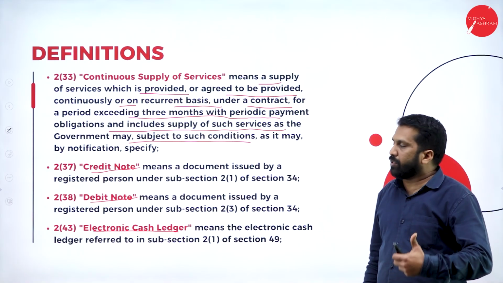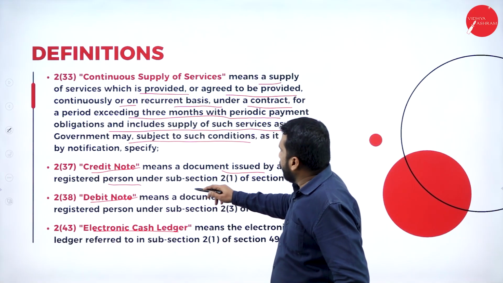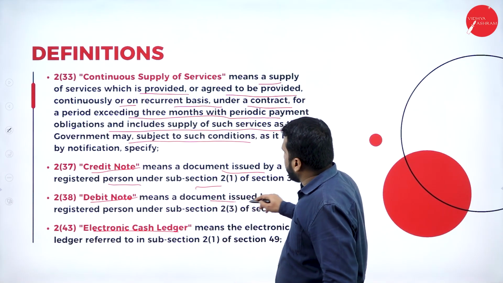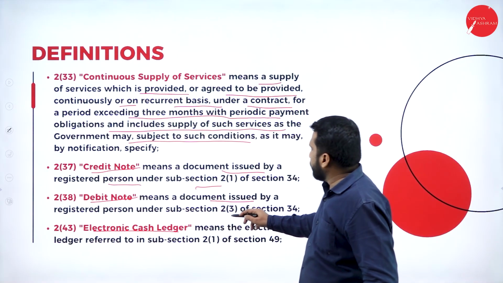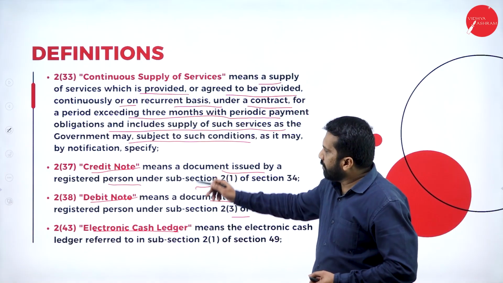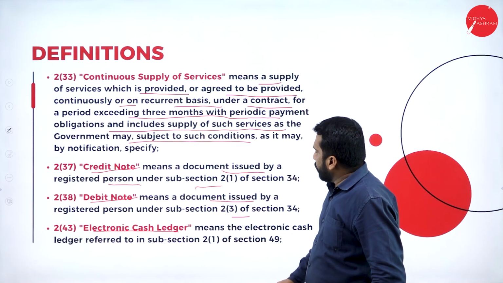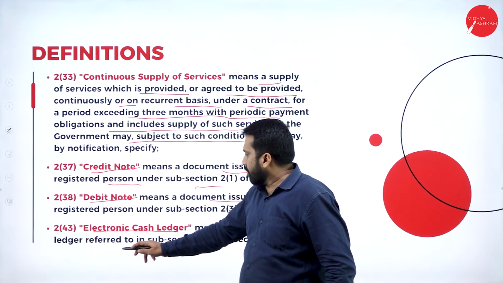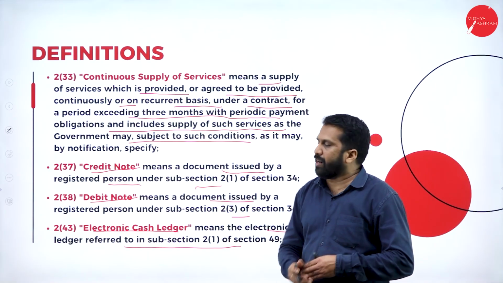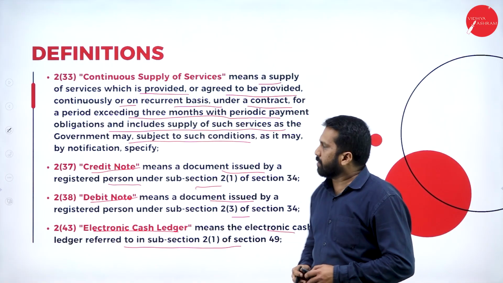What is credit note? Simple one. A document issued by a registered person under subsection 1 of section 34. What is debit note? Means a document issued by a registered person under subsection 3. For 2 marks, if they ask you debit note and credit note, you have to write this one. Next, electronic cash ledger means the electronic cash ledger referred to in this subsection. So no need to explain actually, because for 2 marks they may ask you what is debit and credit note. This much is more than sufficient for 2 marks.